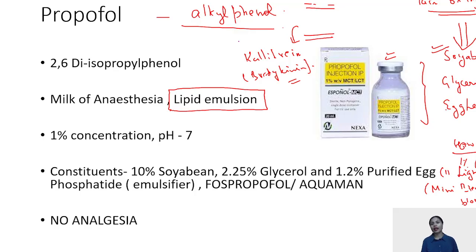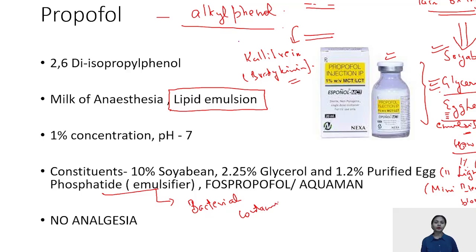And last, we have egg lecithin and glycerol in it. The egg lecithin is the emulsifier in the propofol. And glycerol is actually responsible for the transport of the propofol, which is a lipid emulsion, into the blood. If you see carefully, we have one constituent, that is the egg lecithin. This egg lecithin or the egg phosphatide is actually responsible for the bacterial contamination of propofol.